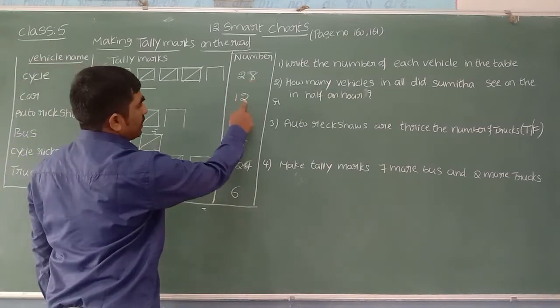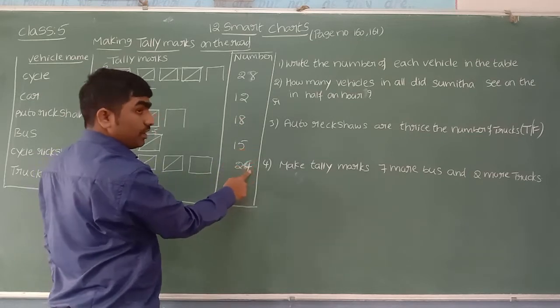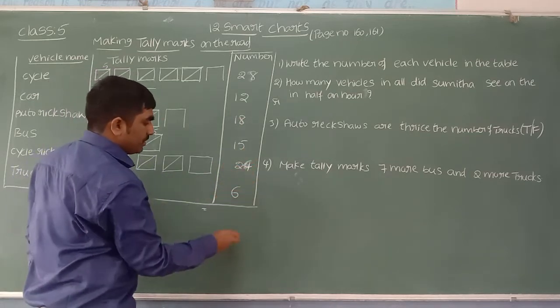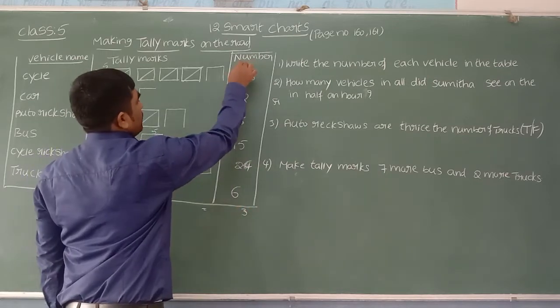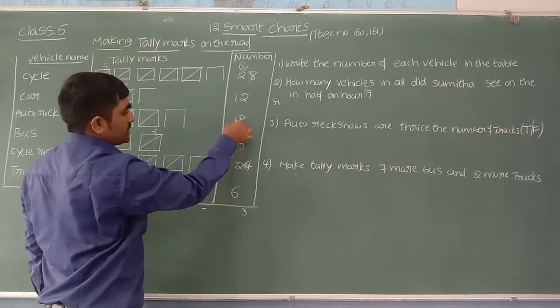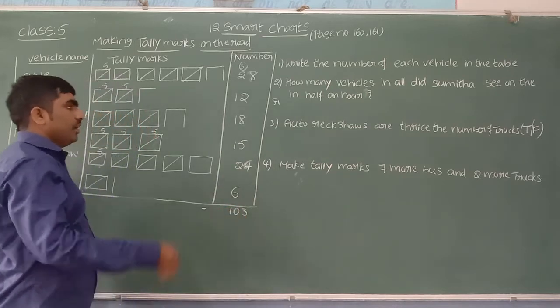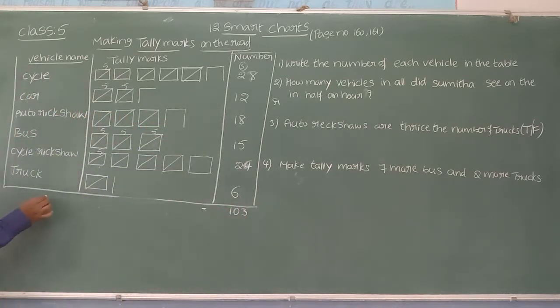8 plus 2, 10, 10 plus 8, 18, 18 plus 5, 23, 23 plus 4, 27, 27 plus 6, 33. 3 we can carry. 2 plus 3, 5, 5 plus 1, 6, 6 plus 1, 7, 7 plus 1, 8, 8 plus 2, 10. If not, you can go with normal addition also. 28, 12, 18, 15, 24 and 6. Like this you can do the addition, and you can write it down if you are unable to do it there itself.